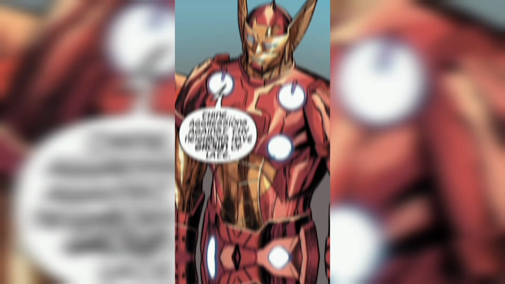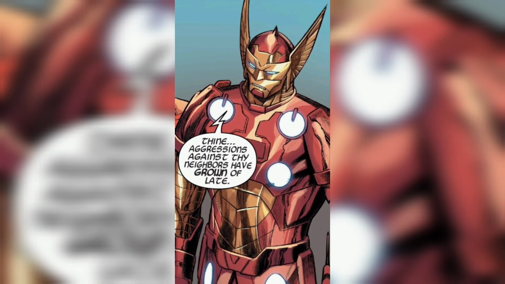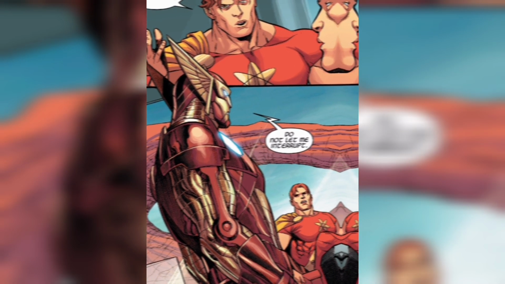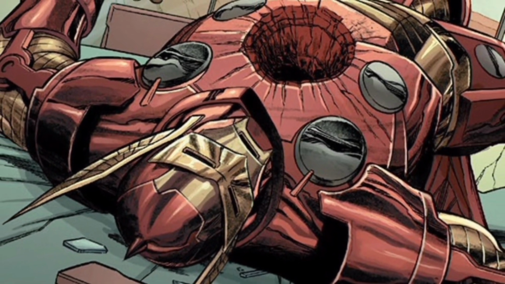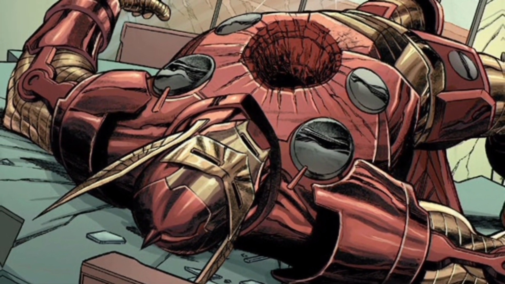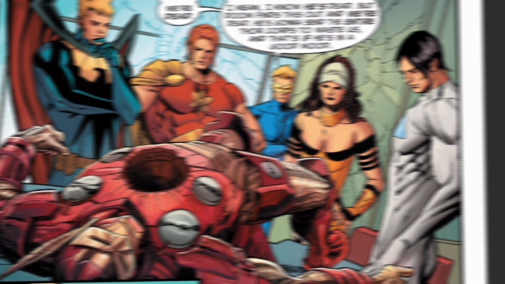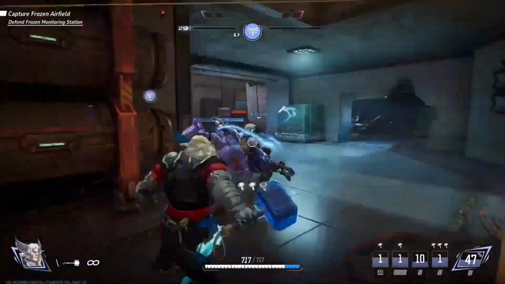Next is Iron Thor. Iron Thor was a member of the Thor Corps. This character combined aspects of Iron Man and Thor, wielding Mjolnir and wearing armor reminiscent of Iron Man's suit. Iron Thor met his demise at the hands of Nighthawk, who used a power prism taken from Dr. Spectrum during the annexation of Supremia Province.